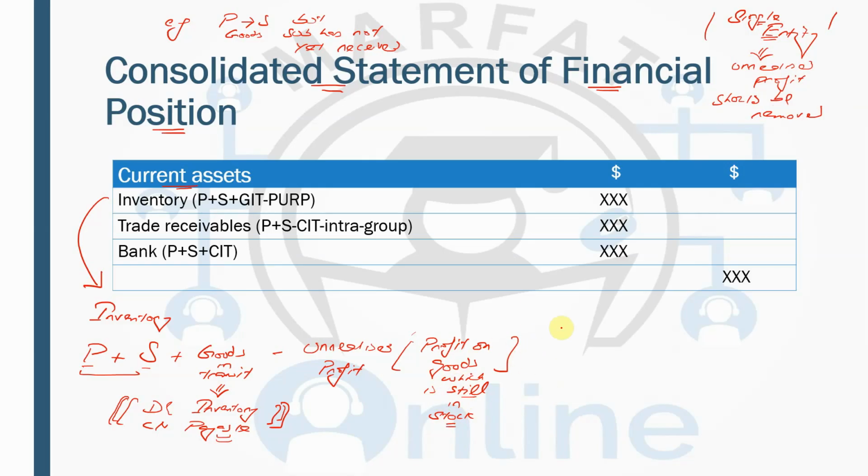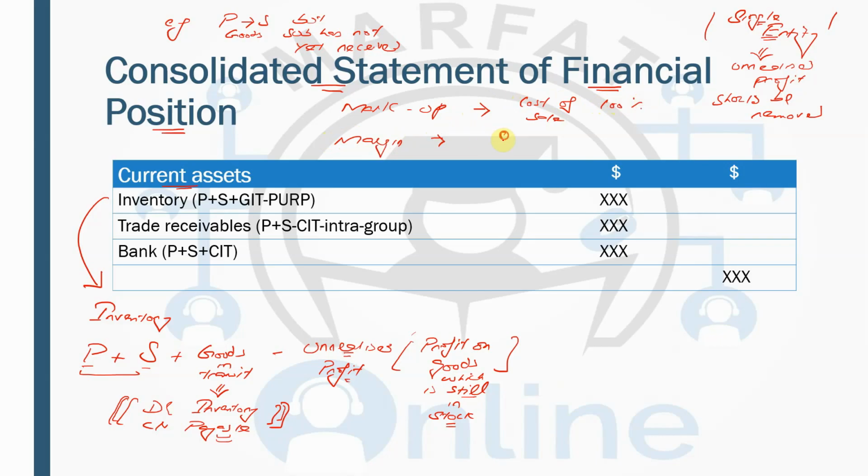So in the exam, when you have such a situation regarding unrealized profit, there will be some data that this amount of goods has been sold by the parent to the subsidiary, and then there will be the markup and margin story. In the markup, the cost of sale is 100%.